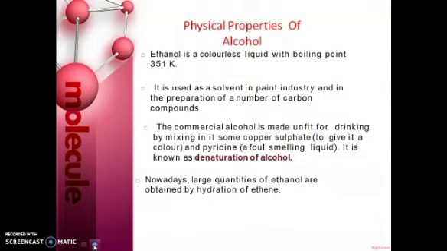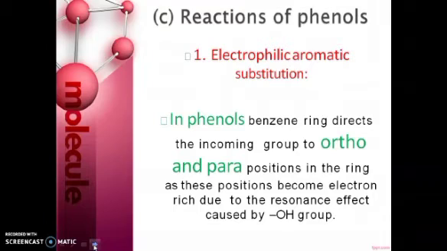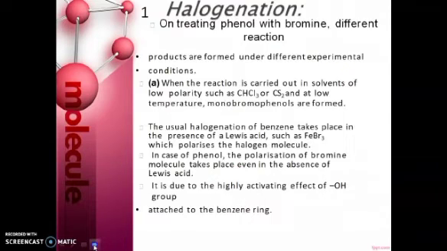Next one is the physical properties of alcohol. We will just go through that. Next one is the reactions of phenols. First is electrophilic aromatic substitution. In phenols, the benzene ring directs the incoming group to the ortho and para positions in the ring, as these positions become electron rich due to the resonance effect caused by the OH group.